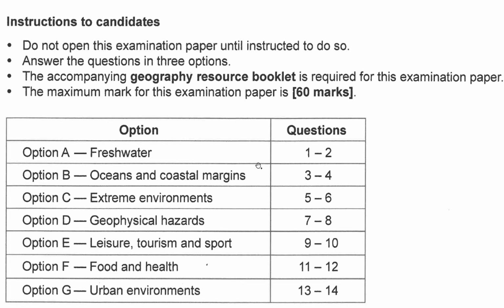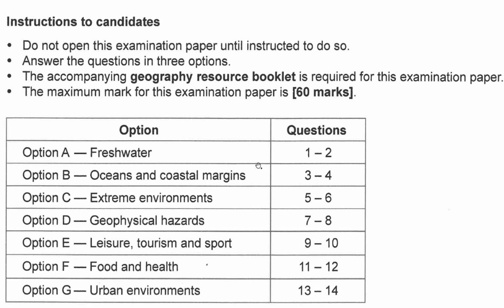So remember the instructions to candidates for paper one. You have 7 options, and you choose to answer 3 options. You might use this video as the 5 minutes reading time, if it were a real examination. If your final year-end exam also gives you some reading time, you scan through it and decide which ones to do.